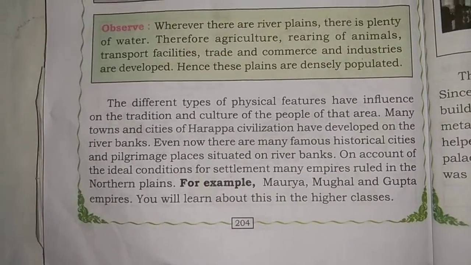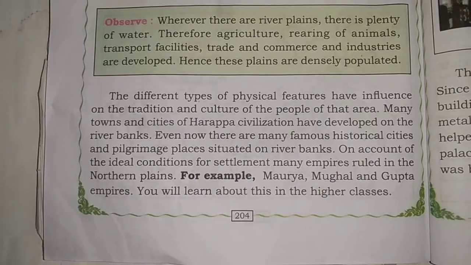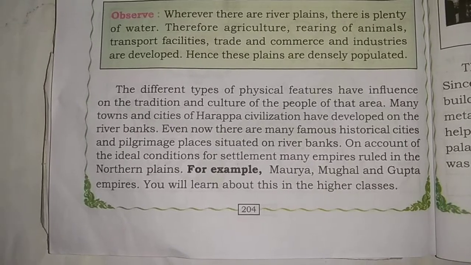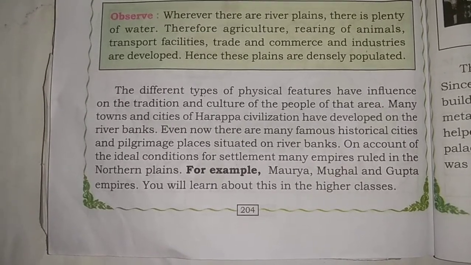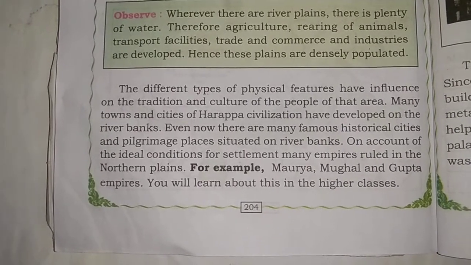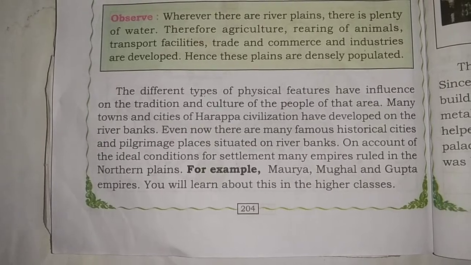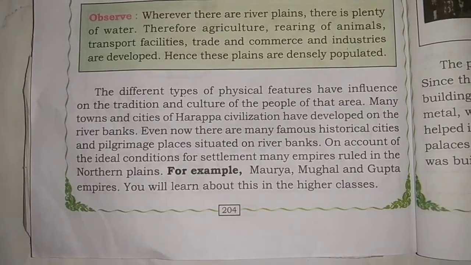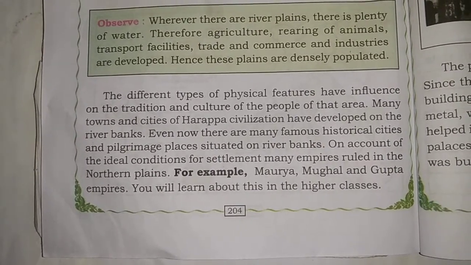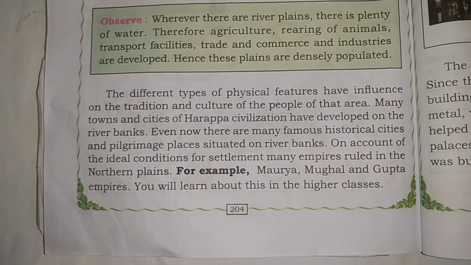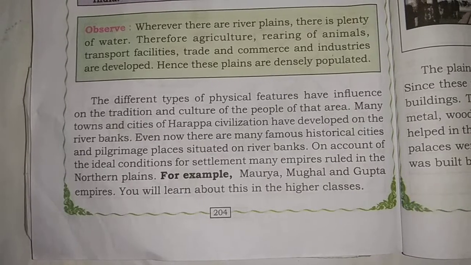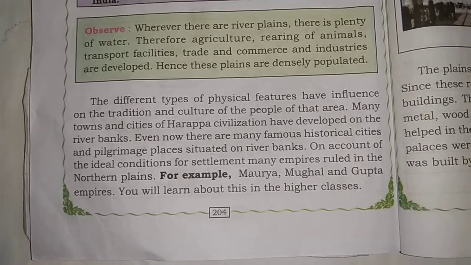The different types of physical features have influence on the tradition and culture of the people of that area. So many towns and cities of the Harappa civilization developed on the river banks. Even now there are many famous historical cities and pilgrimage places situated on the river banks only.